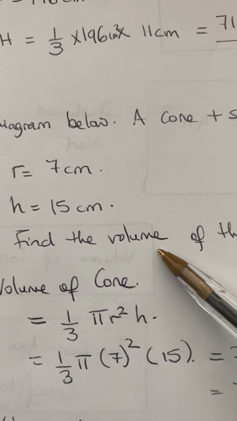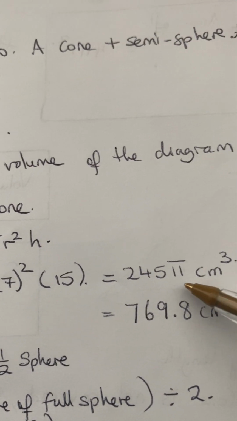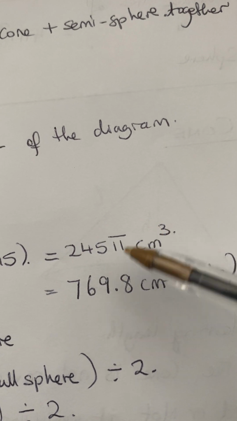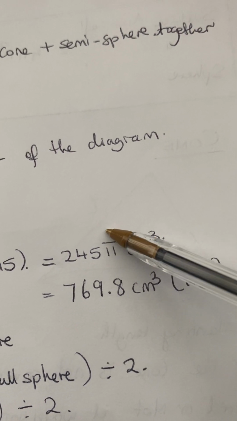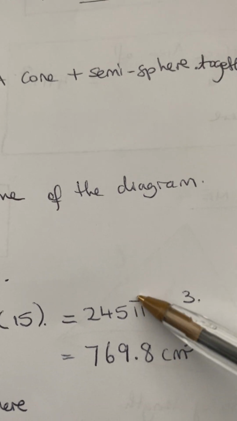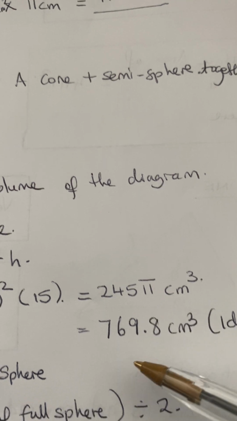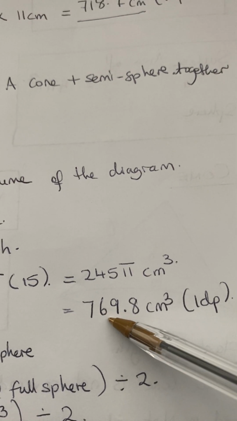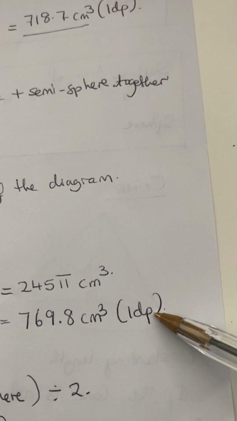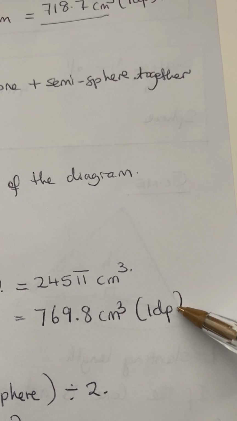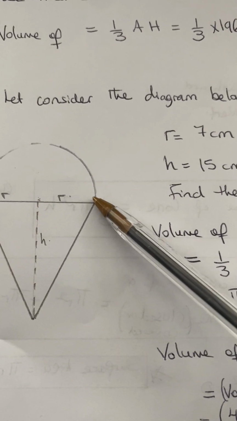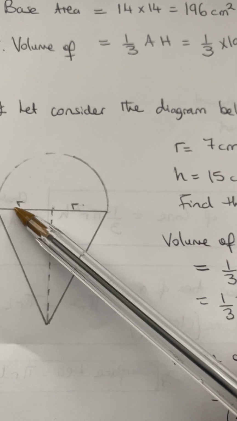Remember, volume. Now, if they say leave your answer in pi, this is okay. If not, you multiply by 3.142, or you use the symbol of pi, and you get 769.8 centimeters cube. That is to 1 decimal place. So we found the cone part. We need to find the sphere part.